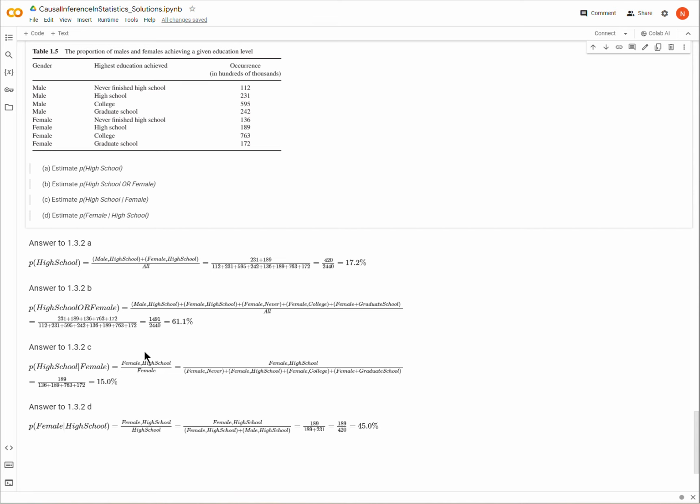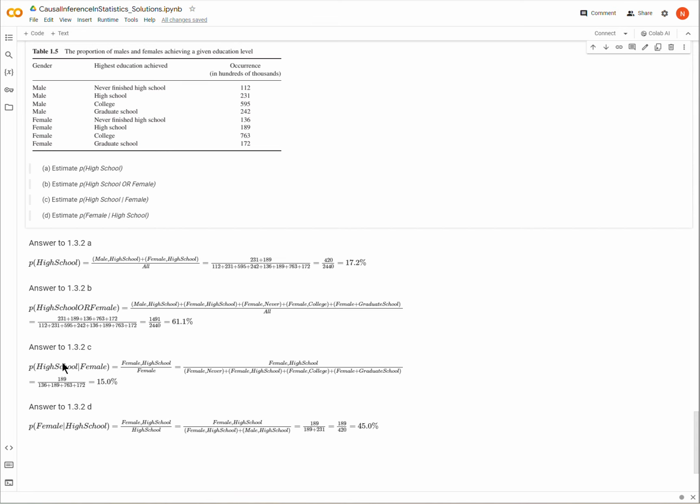Now we just expand those terms out. We have one entry for female and high school. And for female, we have 4 entries, because a female can have never finished high school, finished high school, finished college, or finished graduate school. Again, we just set up the fraction and we get 15%.